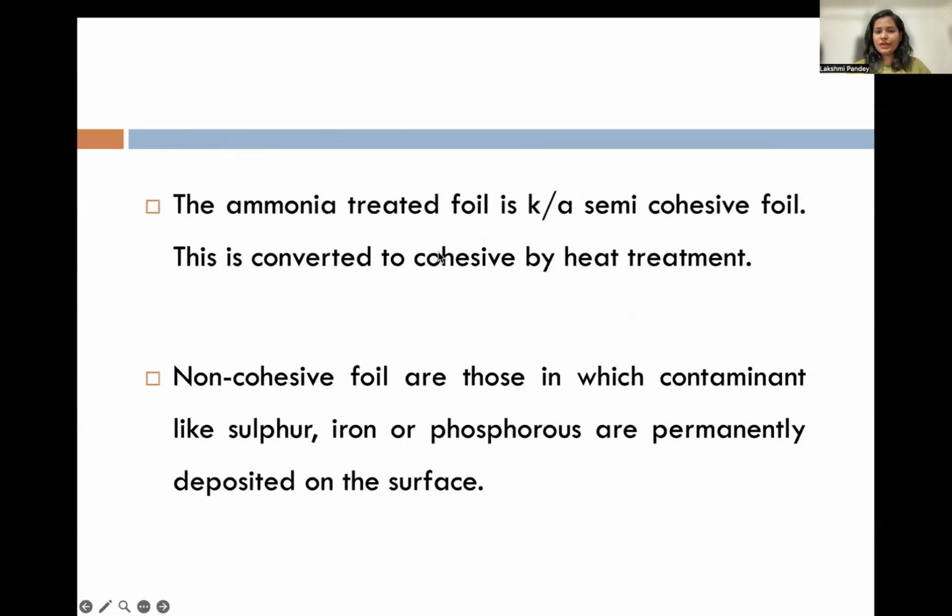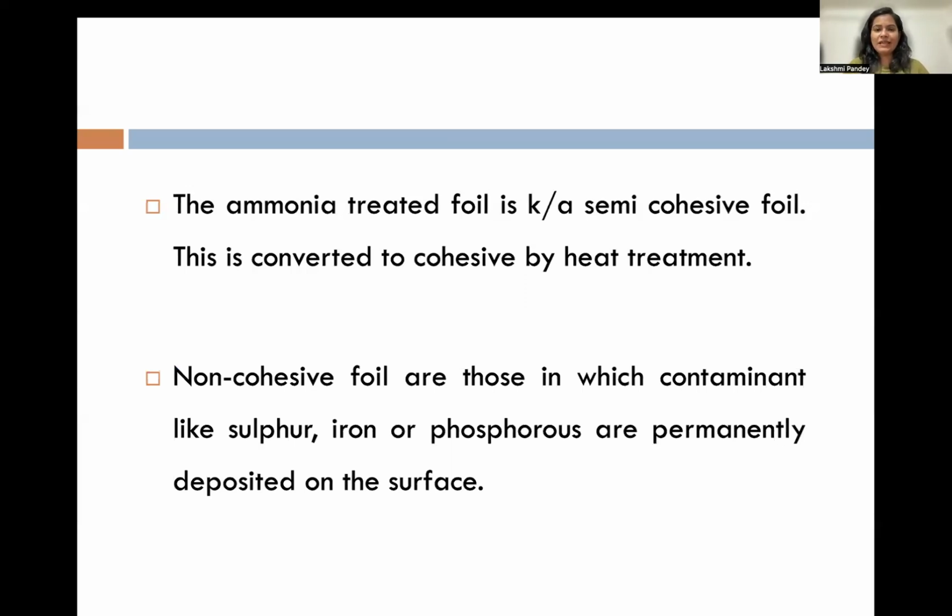So the ammonia treated foil is called semi-cohesive foil. This is converted to cohesive by heat treatment. What it's explaining here is, whenever there are gases present on the surface of the gold or impurities present, it becomes a non-cohesive form of gold.